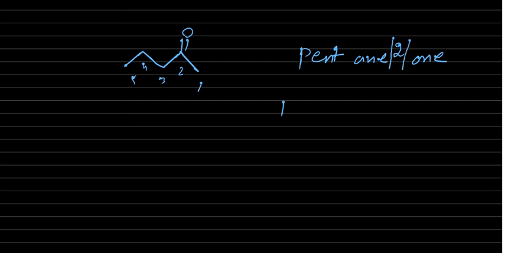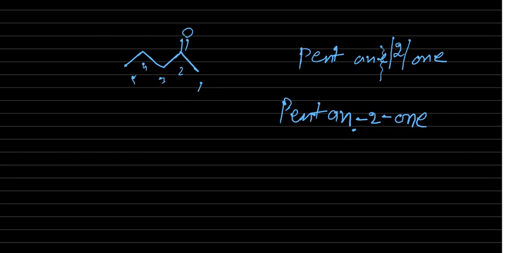Next, one more compound. What is this compound name? You have to give the numbering 1, 2, 3, 4, 5. So total 5 carbons are there. That's why it's pent, single bond, ane, ketone, one. Now one in which position? Second position is there. That's why you have to mention the position also. Okay. Now final name is pentane, number and name in between hyphen, 2-one. See here I skipped the E letter. Okay, you should not write E because 2 vowels are there.